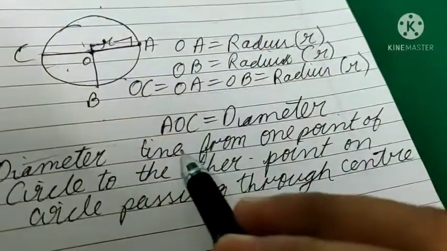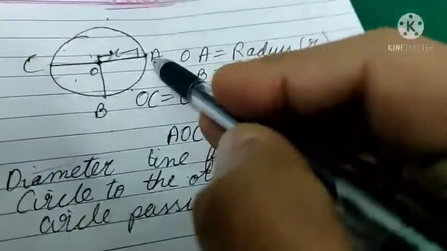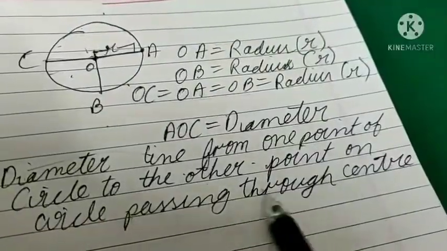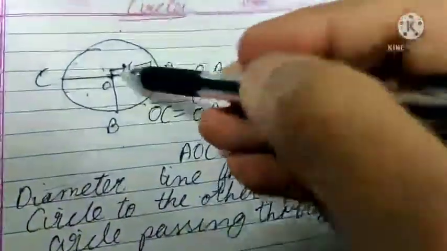Okay, diameter is a line from one point of a circle to the other point of circle passing through center. Okay, this is a diameter.